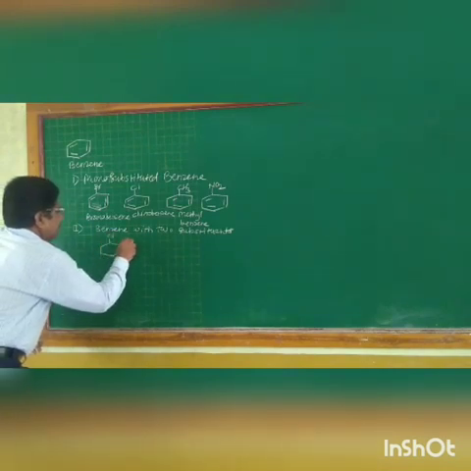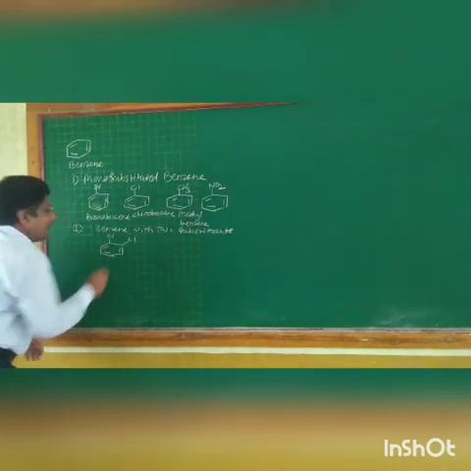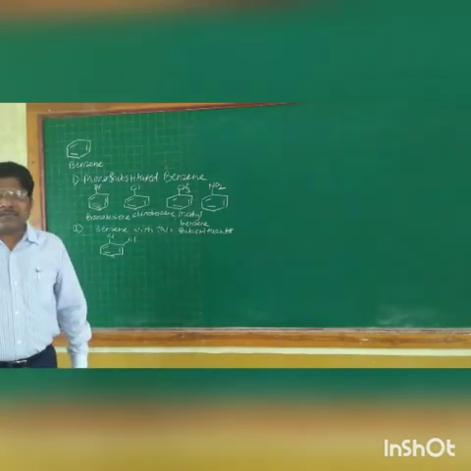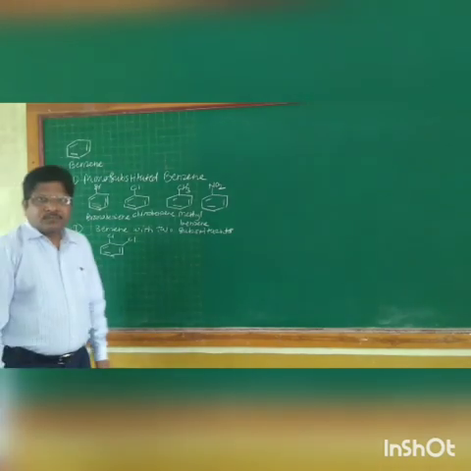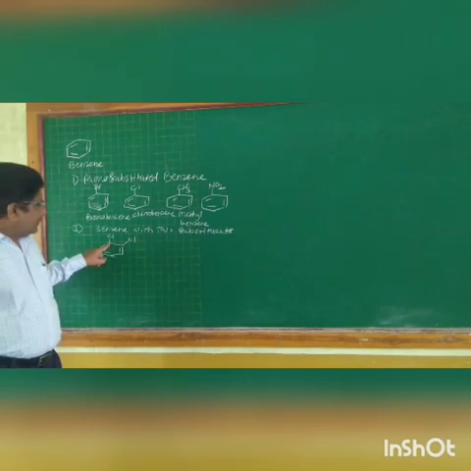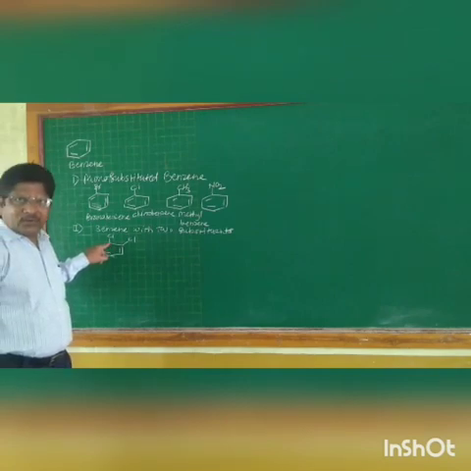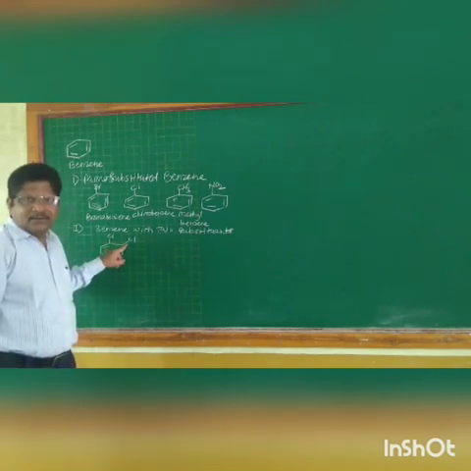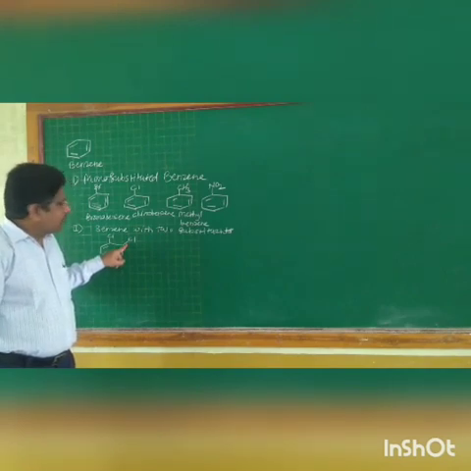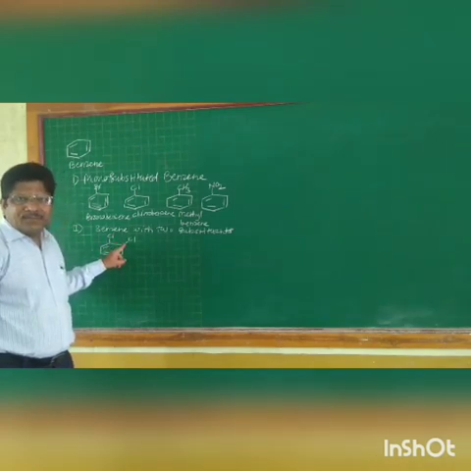Suppose this is one derivative having two substituents on the benzene ring. We have replaced the first hydrogen atom by chlorine, and again on carbon number 2 there is a replacement of one hydrogen by chlorine. Thus this is a derivative of benzene.